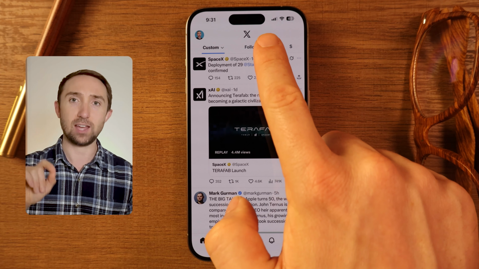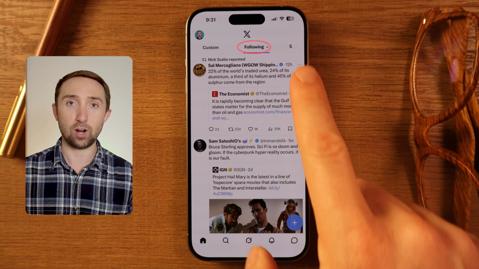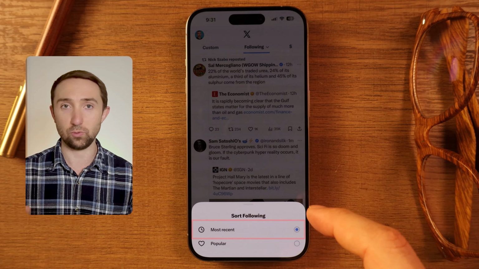Because even the tools X gives you are constrained by outside decisions, the only true fix is the following tab, because it removes you from the algorithmic system entirely. At the top of your feed, tap following. One thing to know before you land there, the tab defaults to popular, which is still somewhat algorithmic. To get a true chronological order, tap the drop-down menu at the top and switch it to recent. Because the For You algorithm rewards engagement and rage bait gets engagement, the following tab on recent is really the only way to bypass that ranking system entirely.